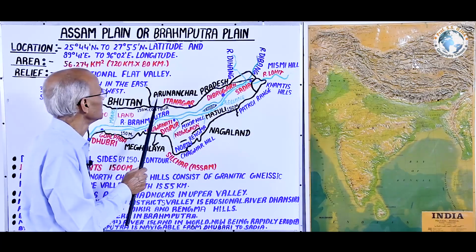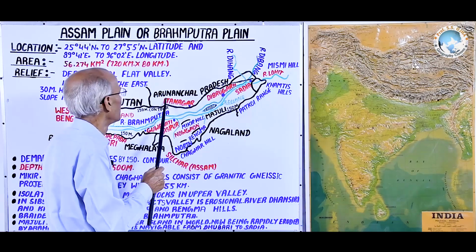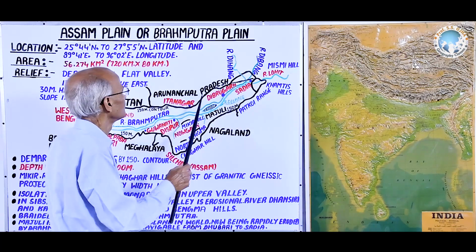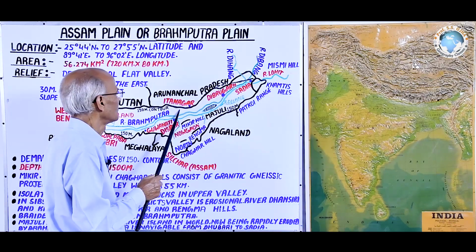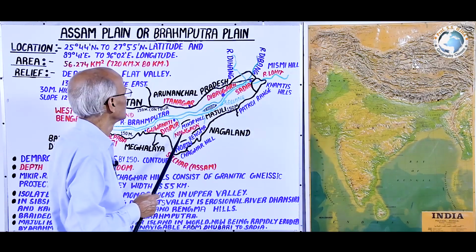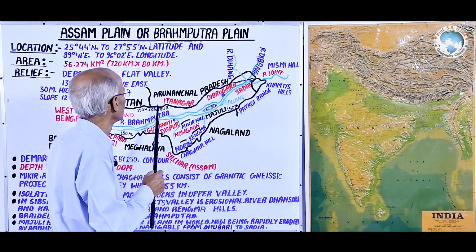Further east is Arunachal Pradesh state of our country, and its southern boundary is demarcated physically by the Shivalik foothill, the Bhabhar region.